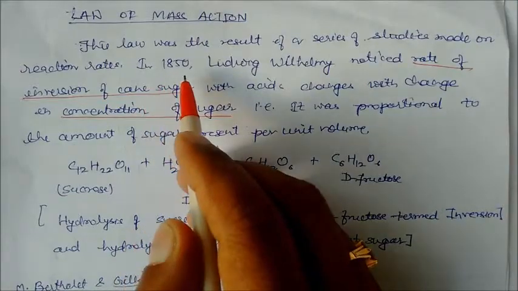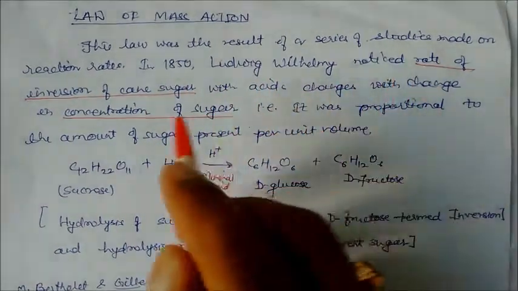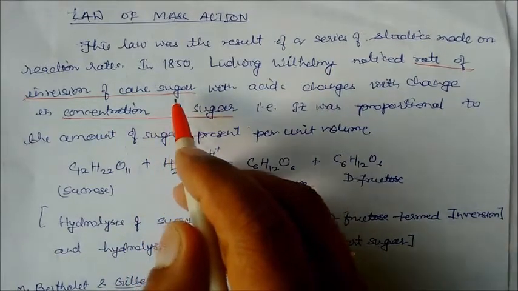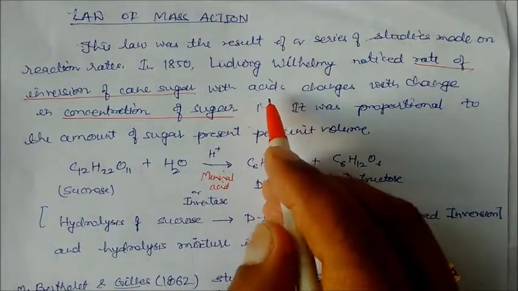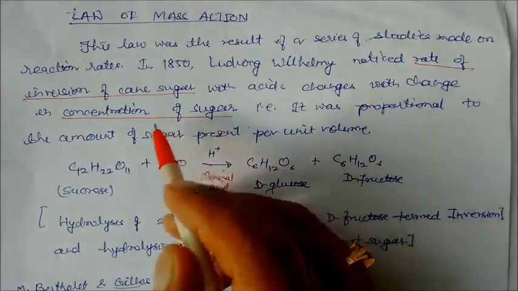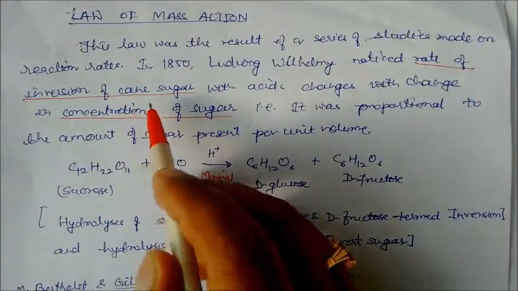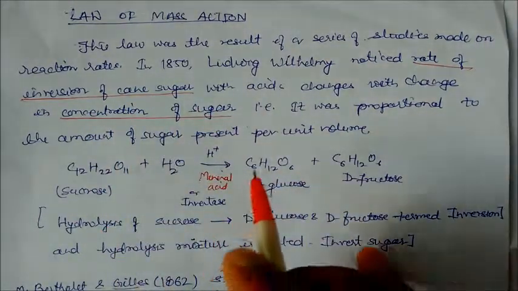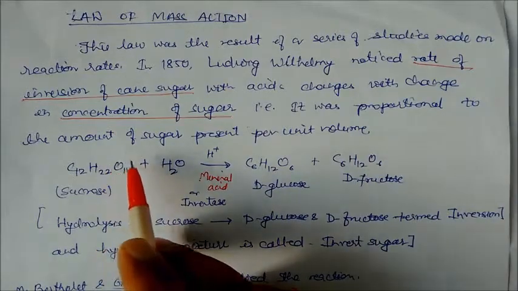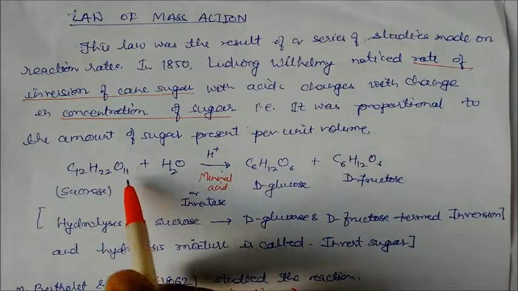In 1850, there was one scientist, Ludwig Wilhelmy. He noticed that the rate of inversion of cane sugar with acids changed with the change in concentration of sugar. That is, it was proportional to the amount of sugar present per unit volume. So this is the sugar.